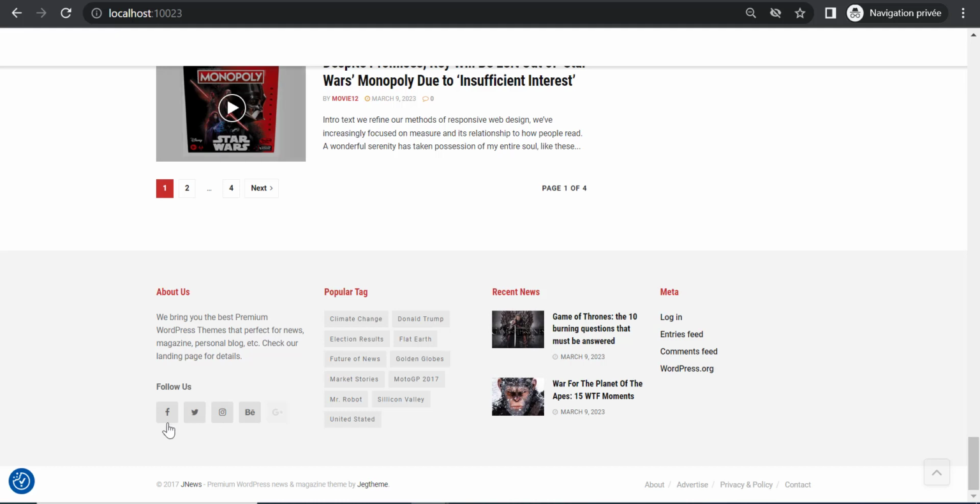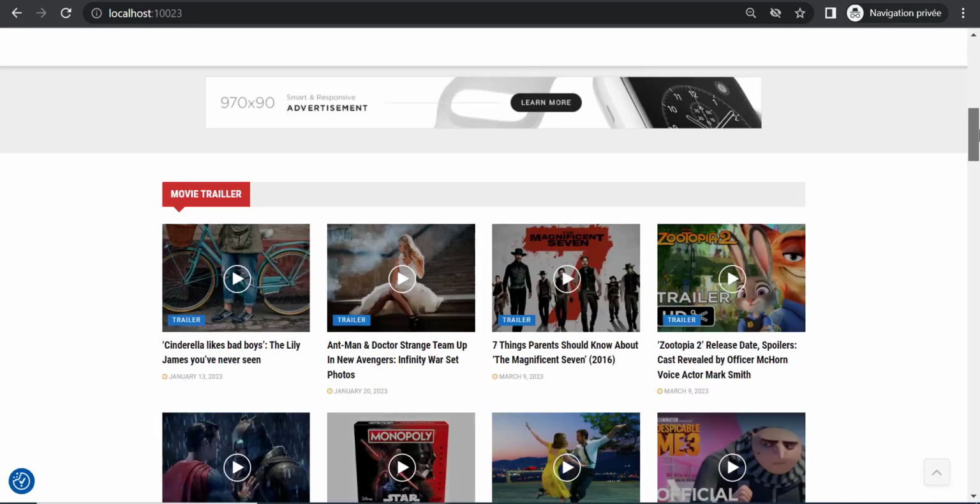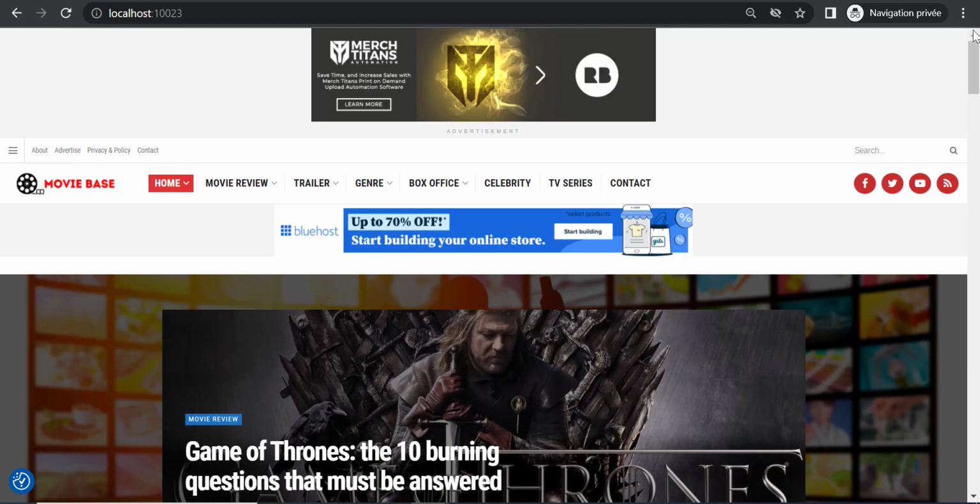You can see that there are some social icons there. I'll show you how you can add your social links so that people can click, for example, and go and like you on Facebook or on Twitter or whatever they want. People can even log in, so they can create an account and log in, which is pretty interesting. Now, this is, in my opinion, the overall overview of the website. And of course, I'm going to show you how to build this from scratch.